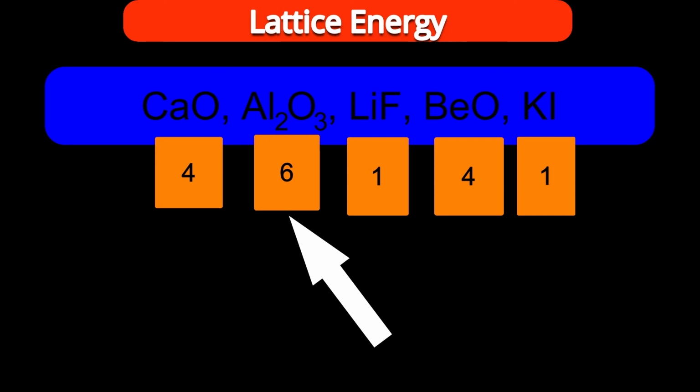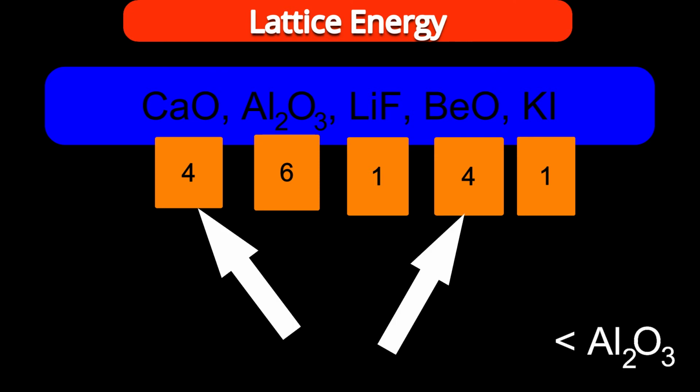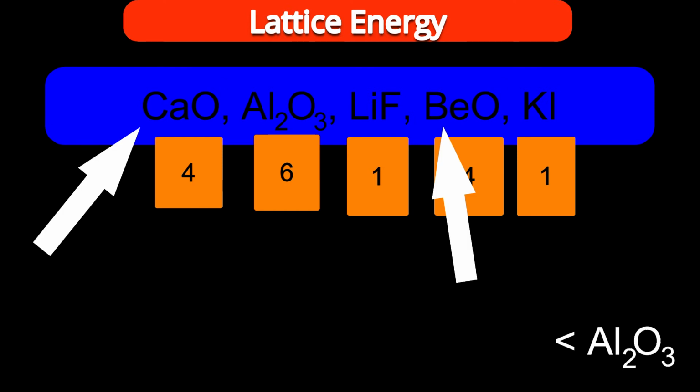Let us write aluminum oxide on the extreme right side, because multiplication of charges is higher. Now there is a competition between beryllium oxide and calcium oxide. In such cases, take help of the radius, the distance between cation and anion. Here the oxide ion is common. The difference is in calcium ion and beryllium ion. Who is smaller, Be plus 2 or Ca plus 2?